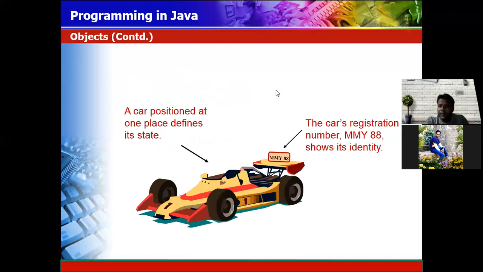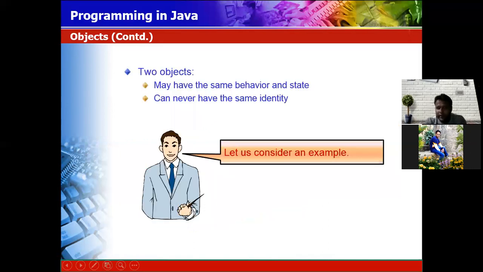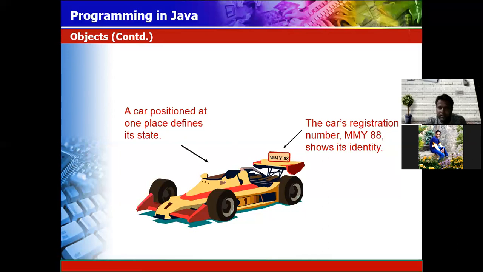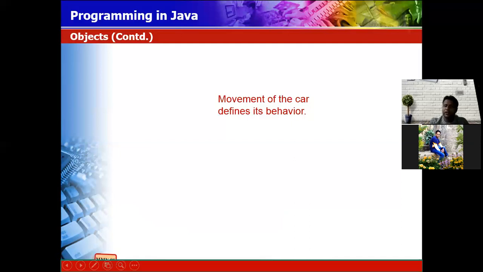Let's see this picture. A car's position at one place defines its state. A car registration number shows its identity. So here the car number is present, which shows the identity of the car. The car is present in an off mode as a state. Then when the car moves, it shows its behavior. The movement of the car defines its behavior.